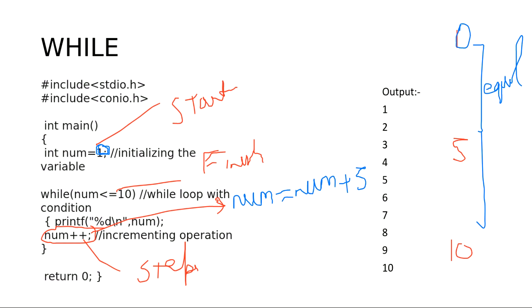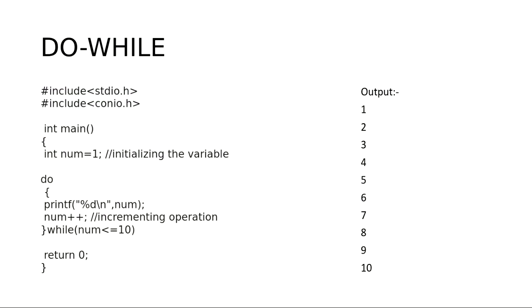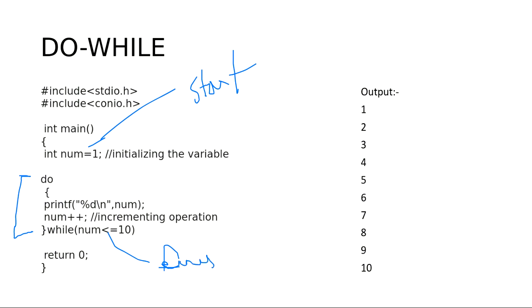So now 0, 5, and 10 will be printed. There are various variations of loop. One variation is do while. How is it different from while? It will do the same operation. We will start here and we will end here. This is our finish point, and these are the steps.